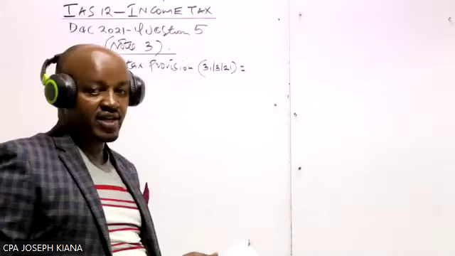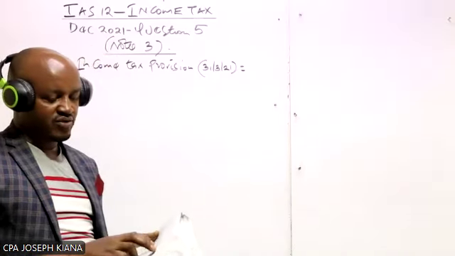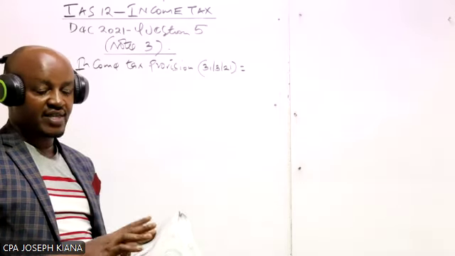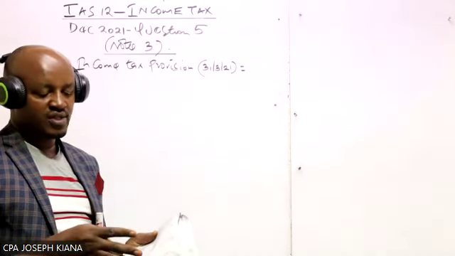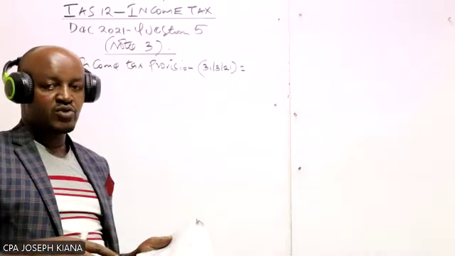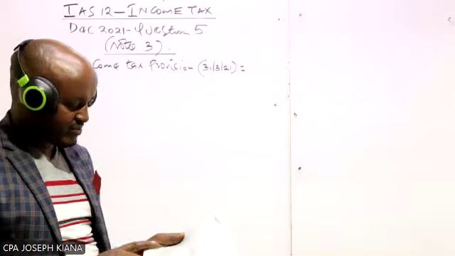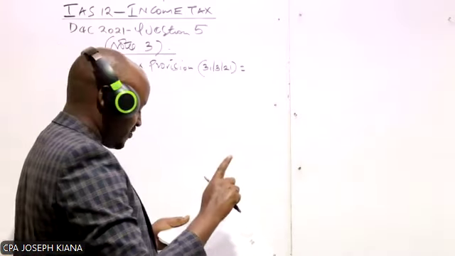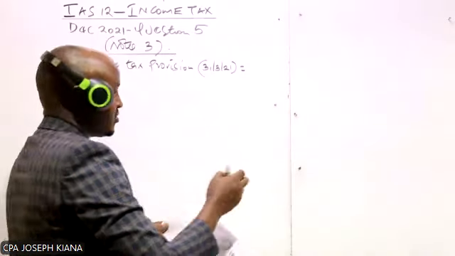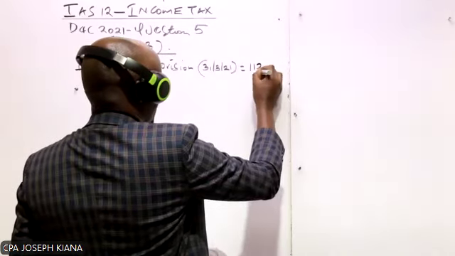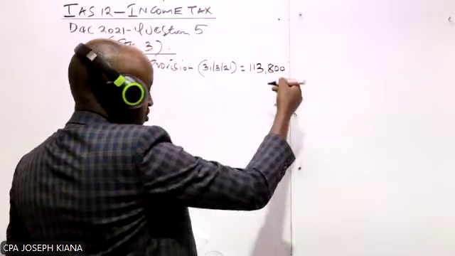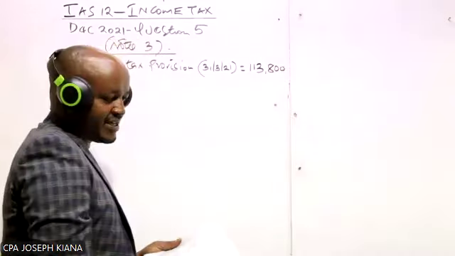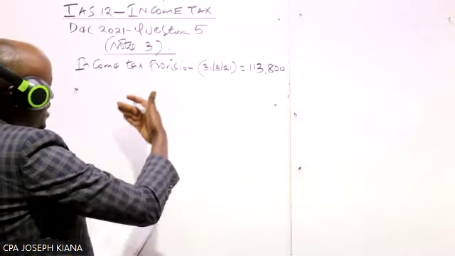But if you check the figures we are given in the trial balance up there, you will notice that those figures are given in thousands of shillings. For you to be consistent, it is always advisable to work with all your figures in thousands of shillings, because this 113.8 is given in millions of shillings. So let us work with that figure in thousands of shillings, and it will be 113,800. In thousands of shillings means that in this figure we have omitted three zeros. So this is the income tax provision.